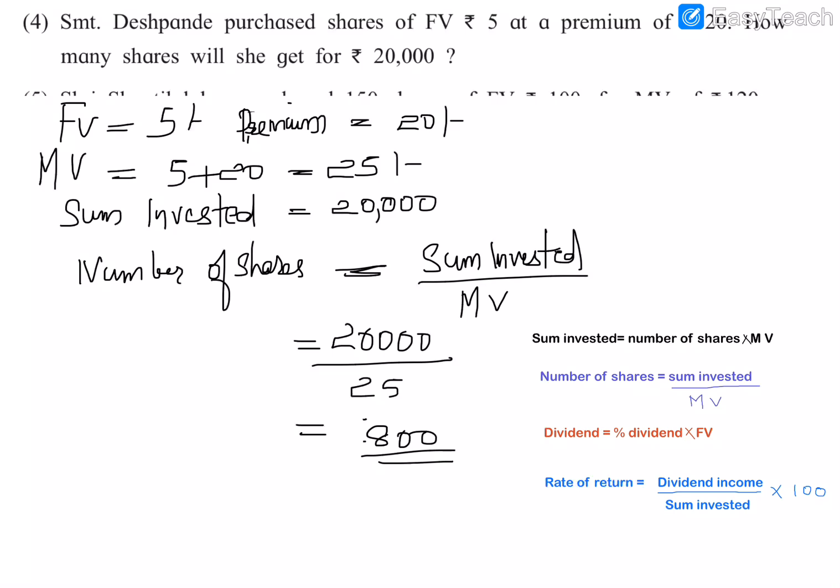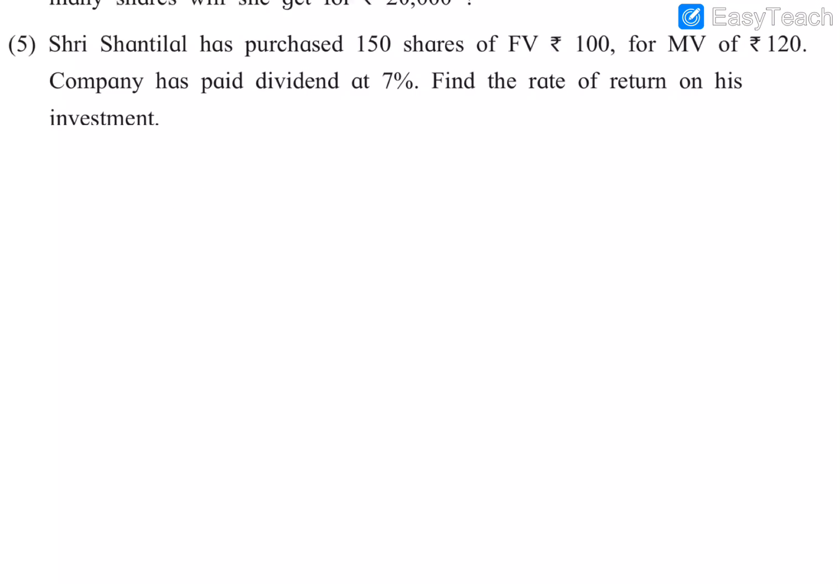So 800 shares will be there. 800 units of shares will be there for that purchase. She will get 800 shares for rupees 20,000. So number of shares is 800. We are going on to problem 5.